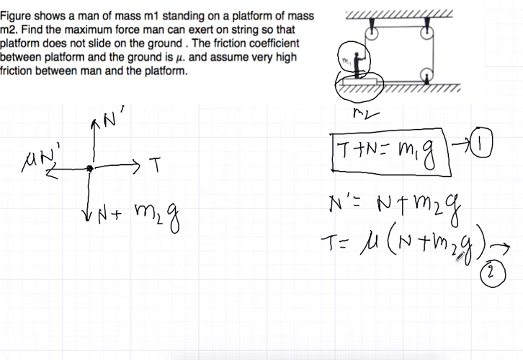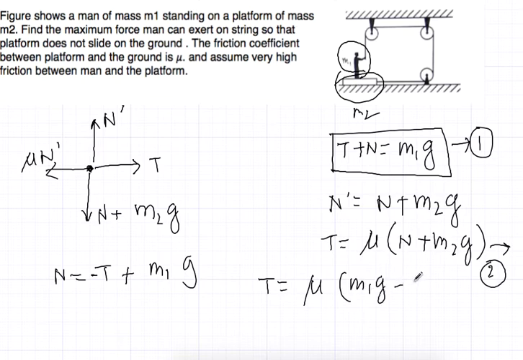Okay, now what do we need? We need T, so we have to get rid of N. So N is how much? N is equal to m1g minus T. So we are putting over here: T equals mu times (m1g minus T plus m2g).